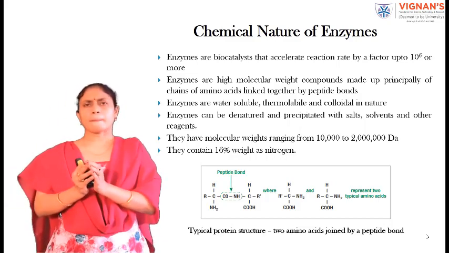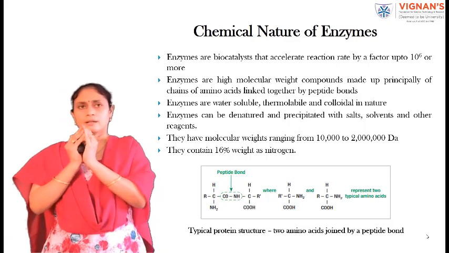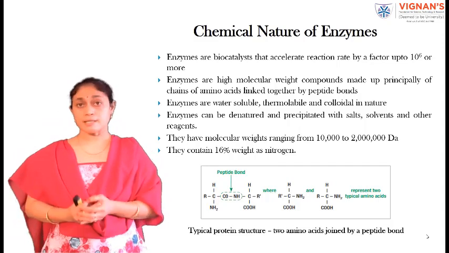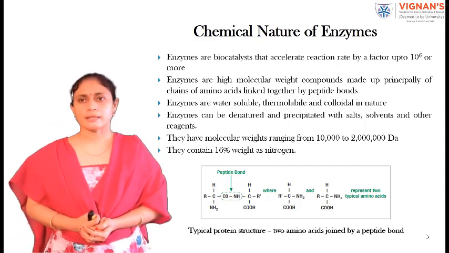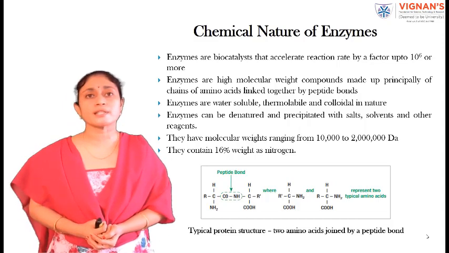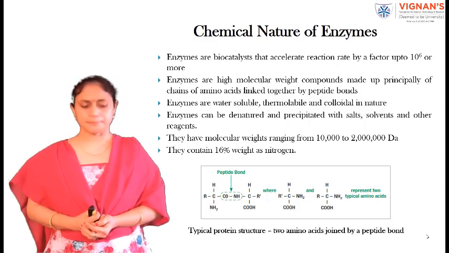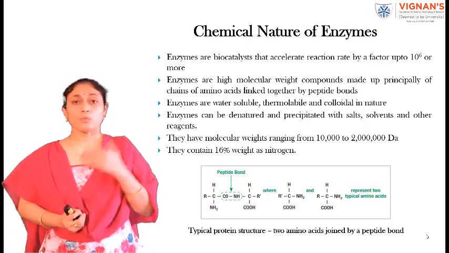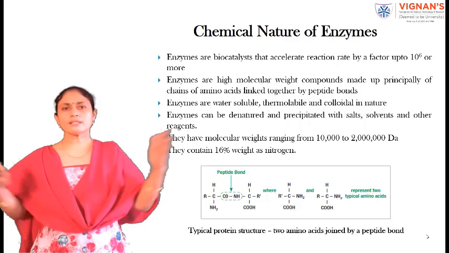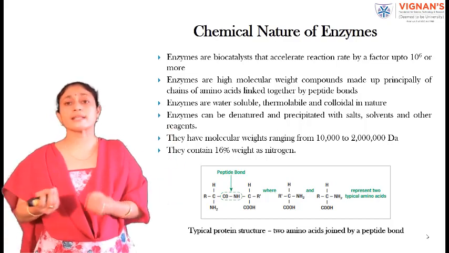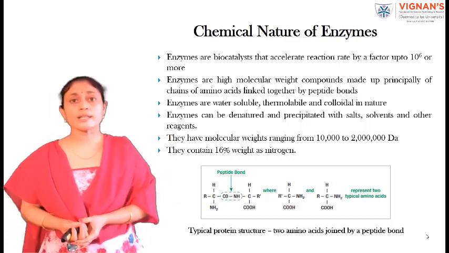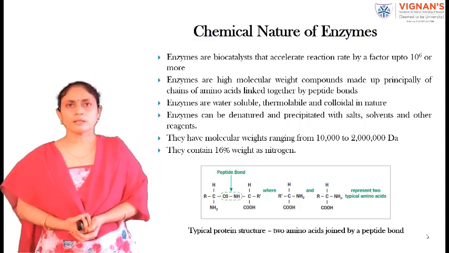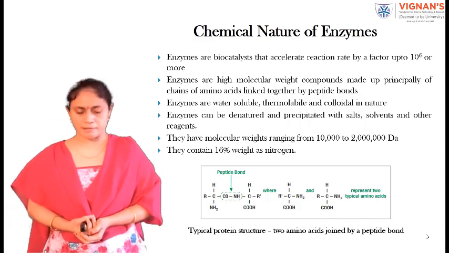These enzymes are proteinaceous in nature. Most of the enzymes are proteinaceous in nature, but some of the enzymes are non-proteinaceous in nature. The examples for those enzymes which are non-proteinaceous in nature are catalytic RNA. As we are saying that enzymes are proteinaceous in nature, then what is a protein? Protein is a polymer made up of building blocks called amino acids. Then what is an amino acid and how many different types of amino acids are present? In a body, nearly 20 different types of amino acids are present.